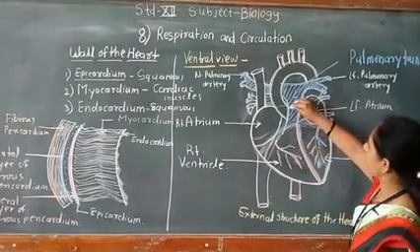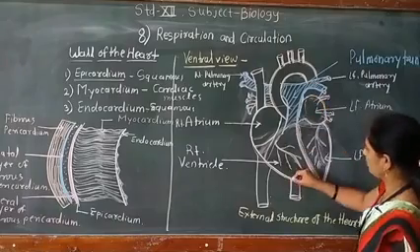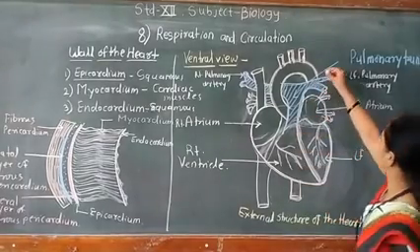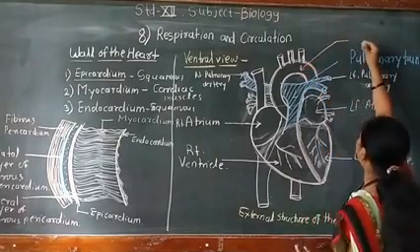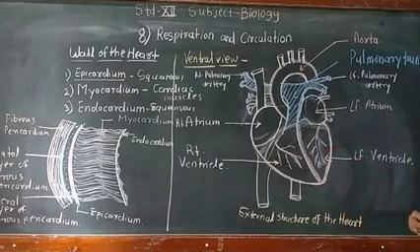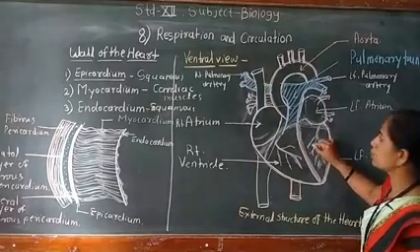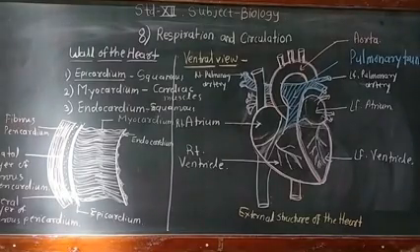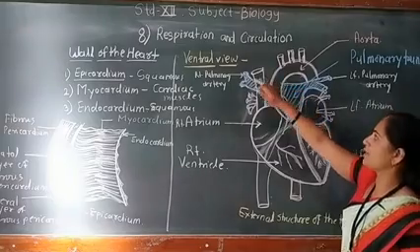So the aorta again divides into the ascending aorta, the systemic aorta, and this part which comes backward to the lower side is called the distal aorta. These are the three different parts of the aorta, and this major large tube is called the aorta. The systemic aorta carries blood from this left ventricle to each and every part of the body. It supplies pure blood to each and every part of the body, and this aorta becomes visible at the anterior portion of this ventral view of the heart.